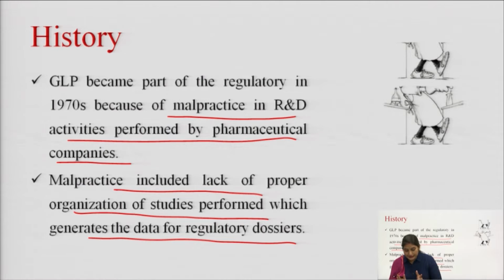The US FDA conducted a series of investigations on around 40 toxicology laboratories, and this revealed that the situation could only be dealt with by imposing certain regulations which are compulsory to follow for any organization, and these regulations led to the development of GLP regulations.